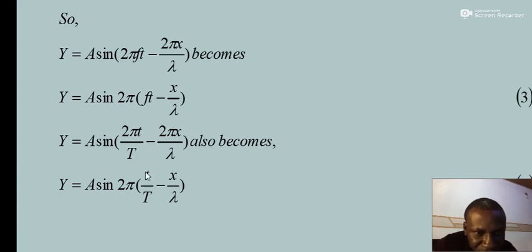The difference between both expressions is that here we have ft and here we have t over what? Capital T. That's just the difference. Here is x over lambda, x over lambda. So A as before still remains the amplitude of the wave. So equation 3 and equation 4 are important equations to determine the vertical displacement of the wave. And this description of the vertical displacement is what we call the wave equation. So equations 1, 2, 3, and 4 are known as the wave equation.